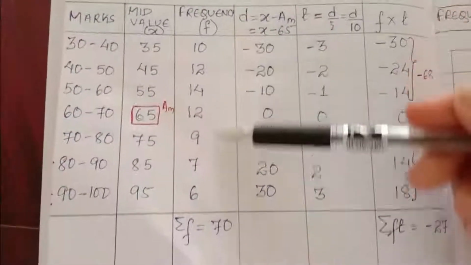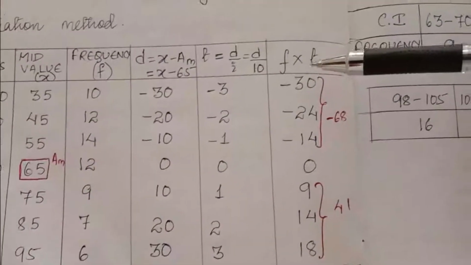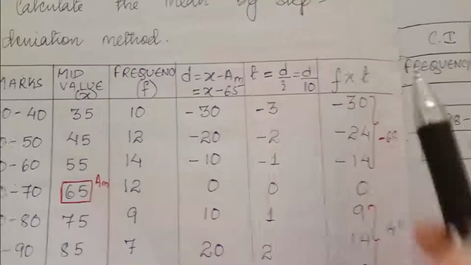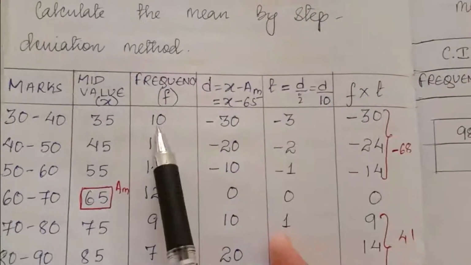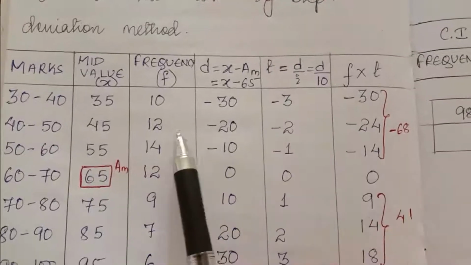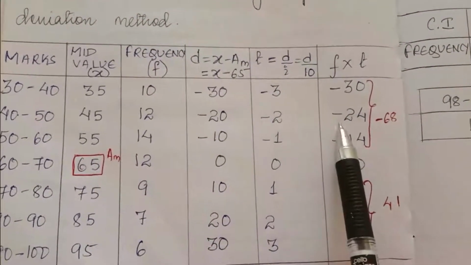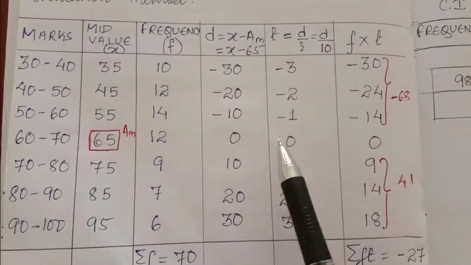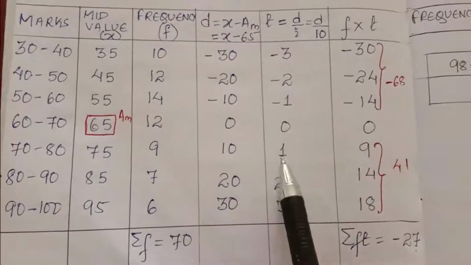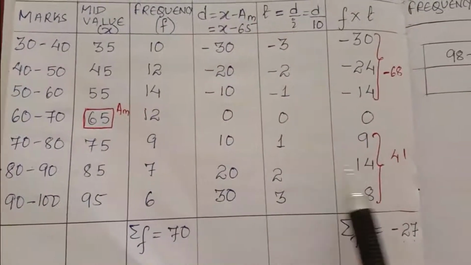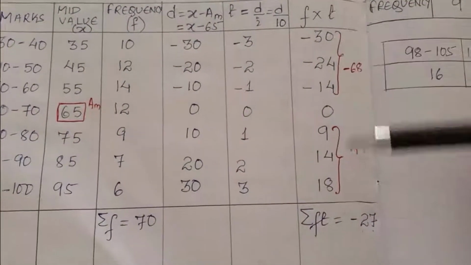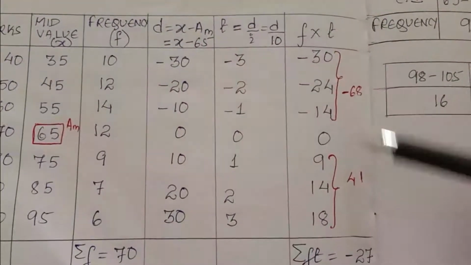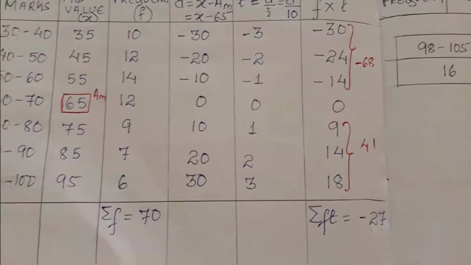Now we have to find summation F. This is the same, but here you have to find summation FT also. First we will find F into T. F is here, T is here. So 10 into minus 3, minus 30. 12 into minus 2, minus 24. 14 into minus 1, minus 14. 12 into 0, 0. 9 into 1, 9. 7 into 2, 14. 6 into 3, 18. We will find summation FT. Here you add negative values and here positive values. Now subtract. This is minus 27.